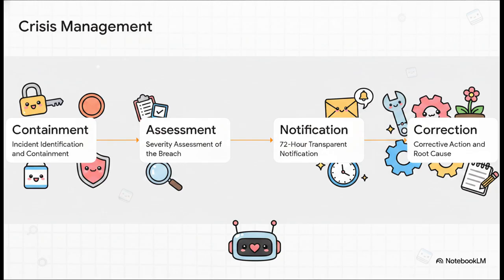Here is the crisis management flow mandated when ISO 42001 works with standards like GDPR. Step 1, incident identification and containment. Lock it down. Step 2, a rapid severity assessment of the breach. Step 3 is vital. A 72-hour transparent notification to the authorities and to the affected people if the risk is high. There is no hiding it, transparency is key. And finally, step 4, implementing corrective action and thoroughly documenting the root cause.